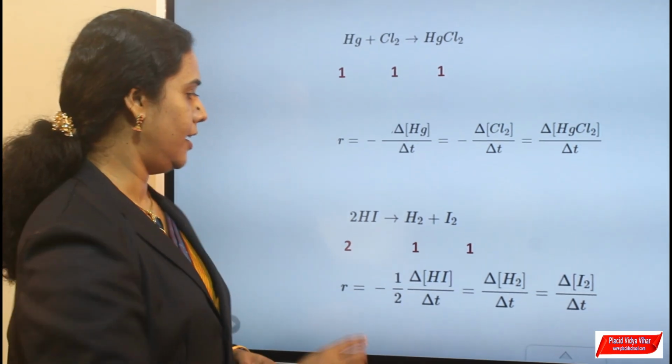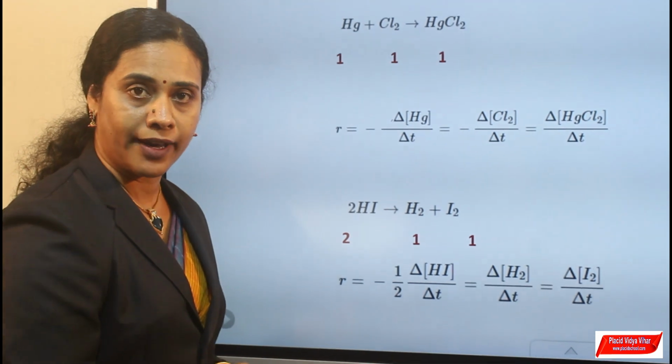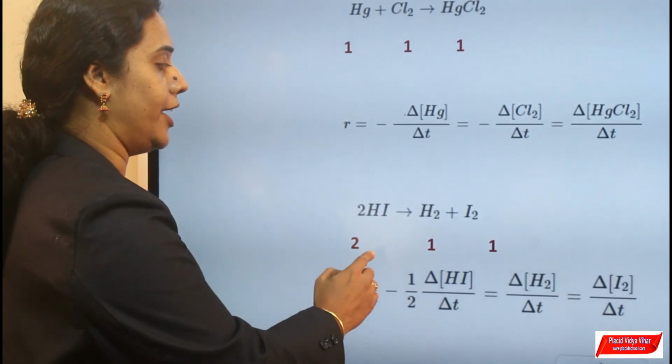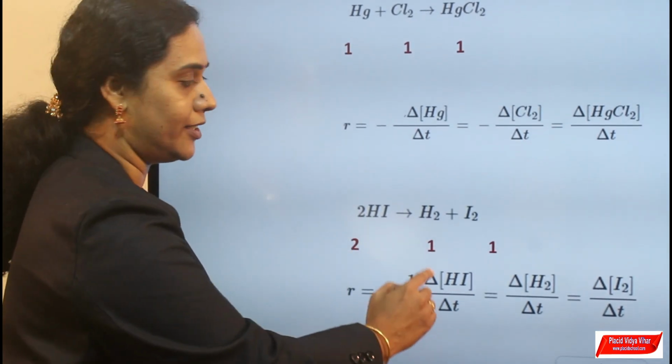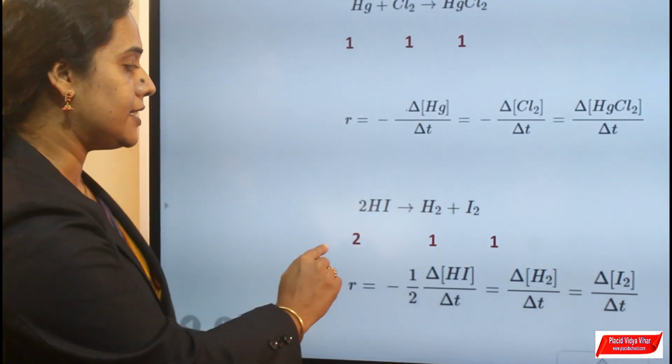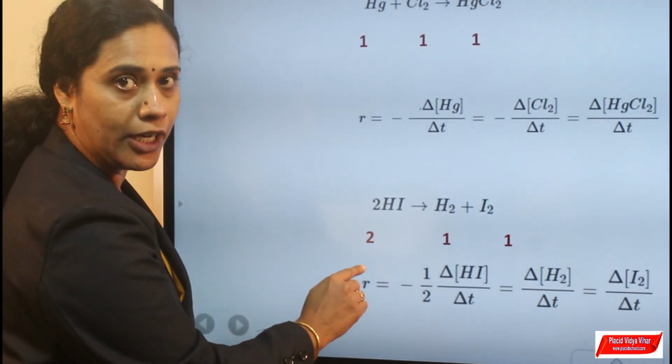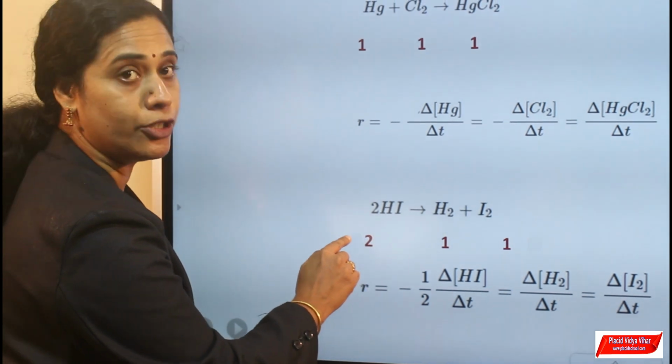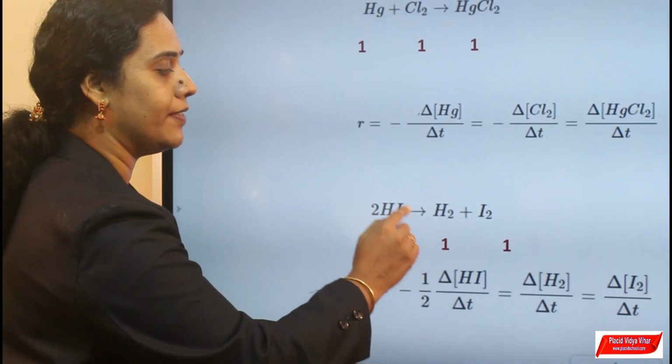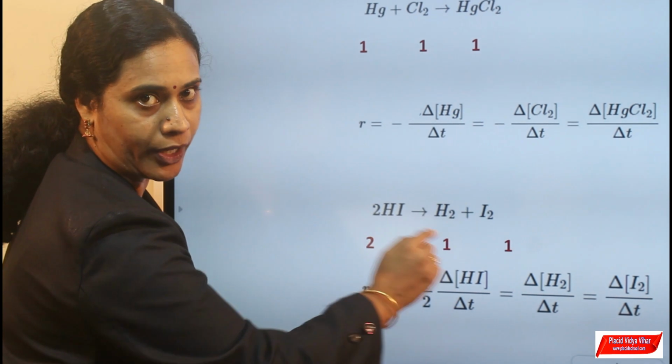For example, consider the dissociation of hydrogen iodide. Hydrogen iodide dissociates to give hydrogen and iodine. In this case, the stoichiometric coefficient value of hydrogen iodide is 2, which is different from the stoichiometric coefficient values of the products.